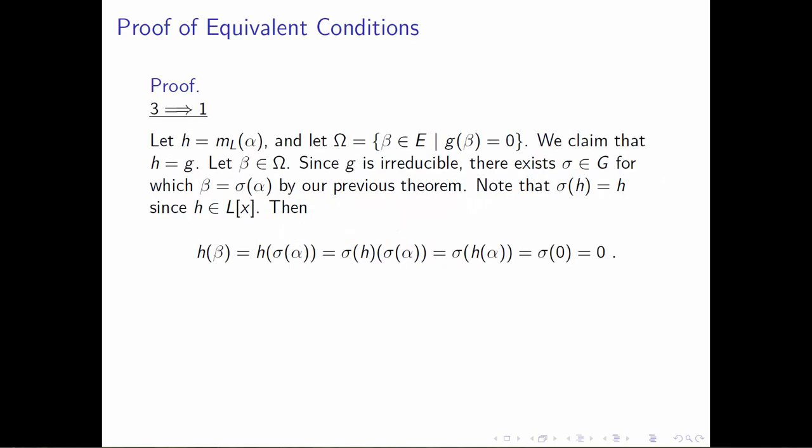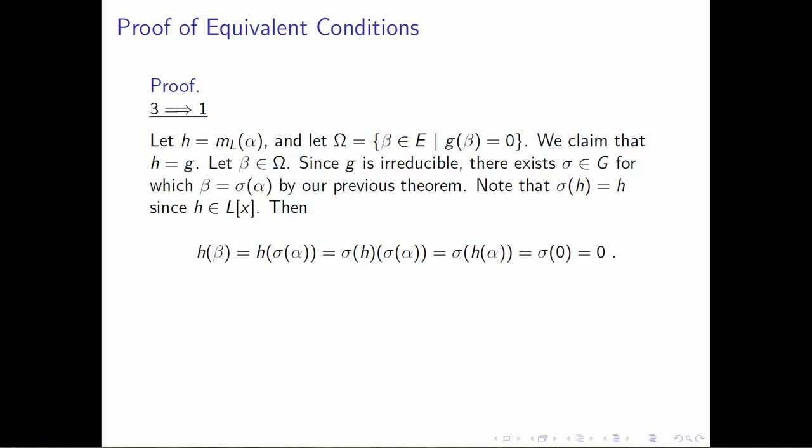And now we get to the last couple bits that we need. Let's introduce one more polynomial into the mix. Let's introduce the polynomial h, which is the minimal polynomial of alpha over the field L. One last time, let's forget what omega was equal to previously in the proof and define omega to be the set of all elements beta in the field E such that g of beta is equal to 0. So omega is the set of roots in E of the polynomial g. What we want to show is that h is actually equal to g, and from this we'll be able to finish the proof. So what we'll do is argue about the degrees of these polynomials.